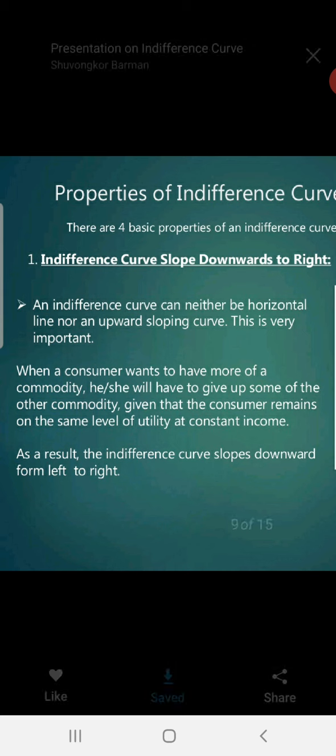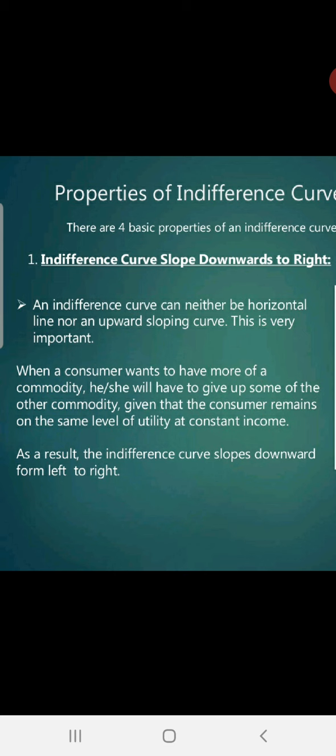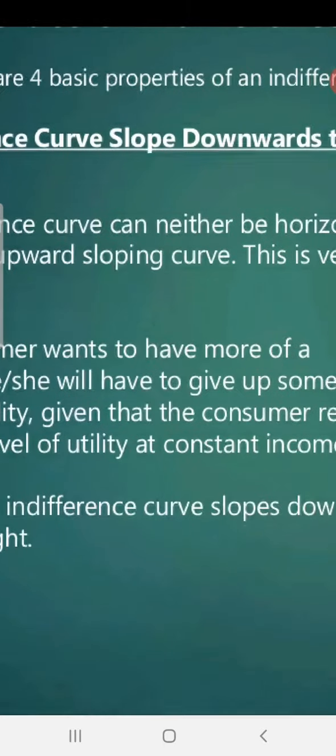The first characteristic is all about why the indifference curve is downward from left to right. The main reason behind it is just MRS. MRS means marginal rate of substitute. Don't write the notes from this. I will provide the brief notes to you regarding this. Just you have to acquire the knowledge by listening to the video carefully. That first characteristic completed here. One is the indifference curve is downward from left to right.